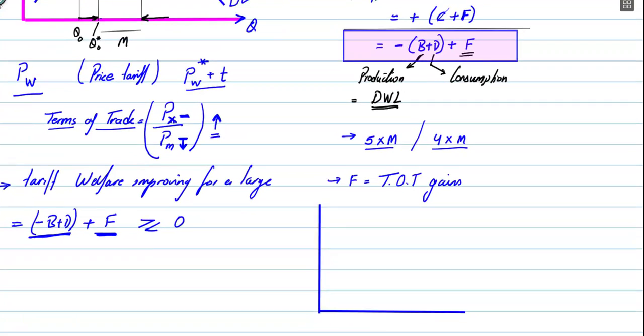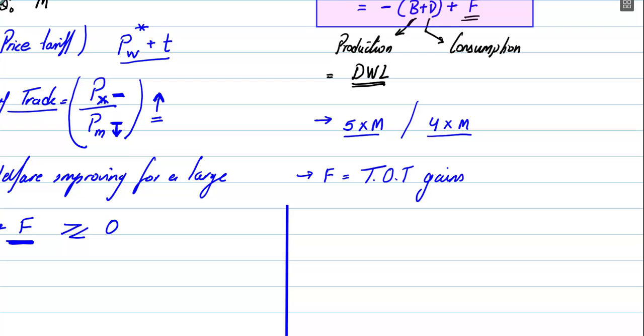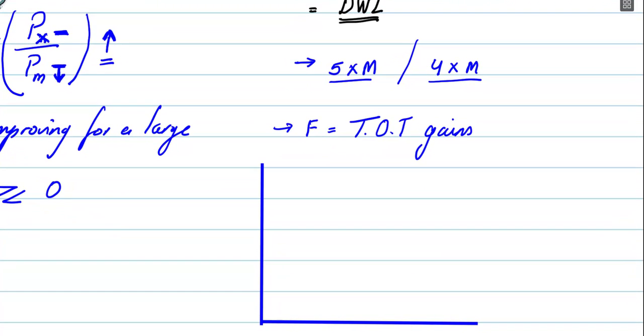If you were to measure, at different levels of tariff, on the y-axis minus B plus D, which is the deadweight loss, plus F, which is the terms of trade gain, and you did this analysis, for a small level of tariff, generally speaking, F is bigger than B plus D. As you keep raising your tariffs, welfare keeps rising up to a point beyond which it starts becoming welfare reducing.